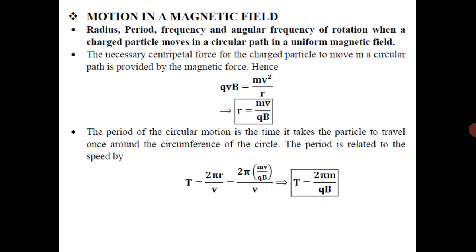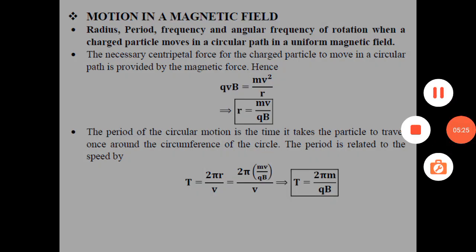Now let us discuss motion in a magnetic field. So the terms radius, period, frequency and angular frequency of rotation when a charged particle moves in a circular path in a uniform magnetic field.